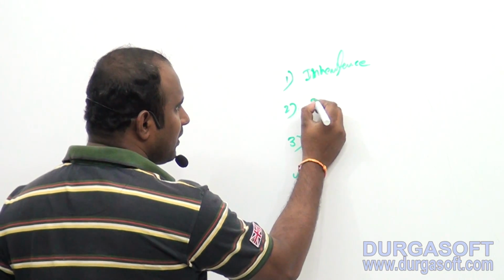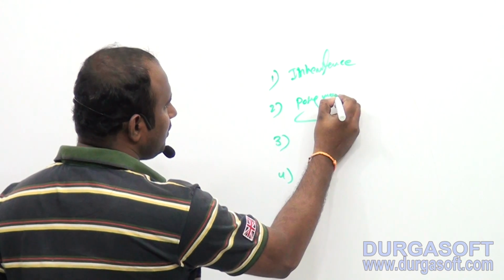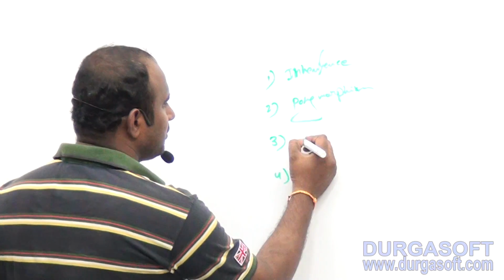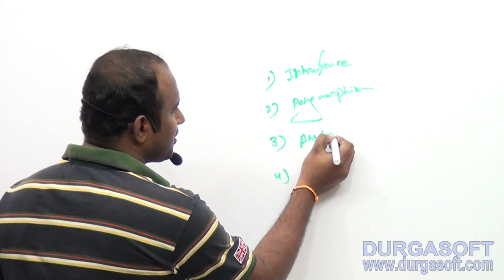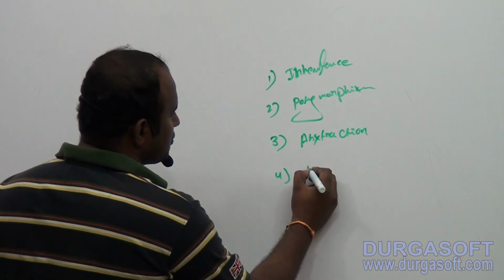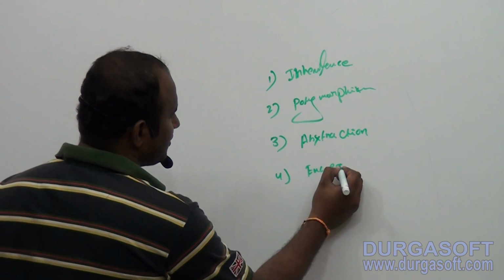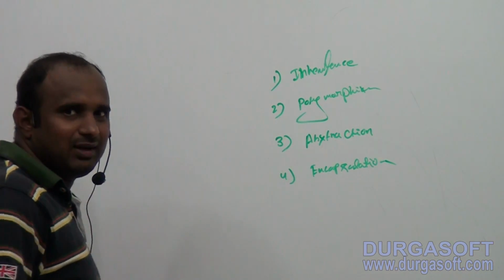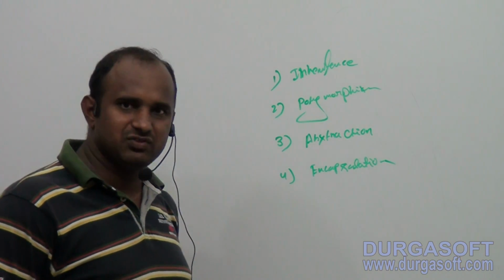The next one is polymorphism. What the next one here? Abstraction. The last one here, encapsulation. So generally these are the OOPS concepts, the 4 building blocks, like 4 pillars of Java.